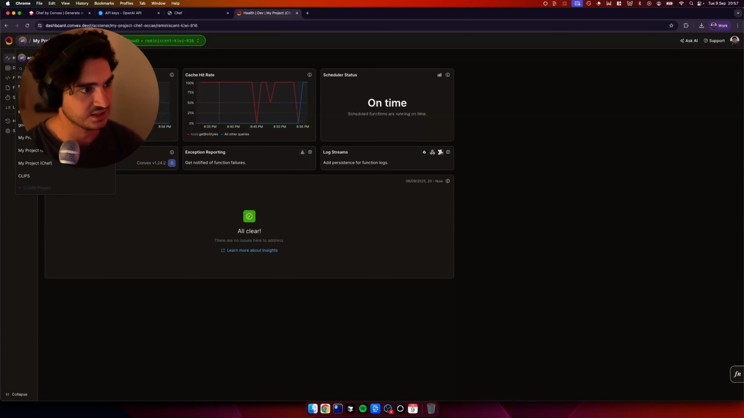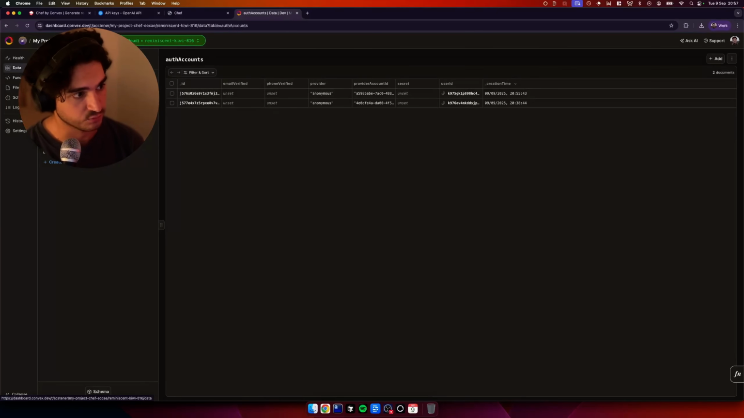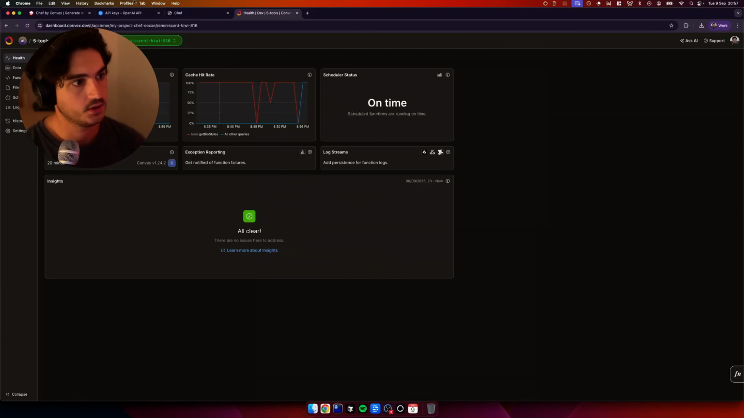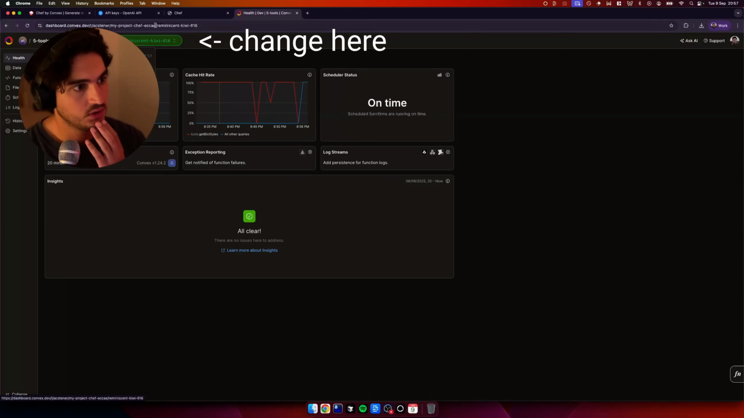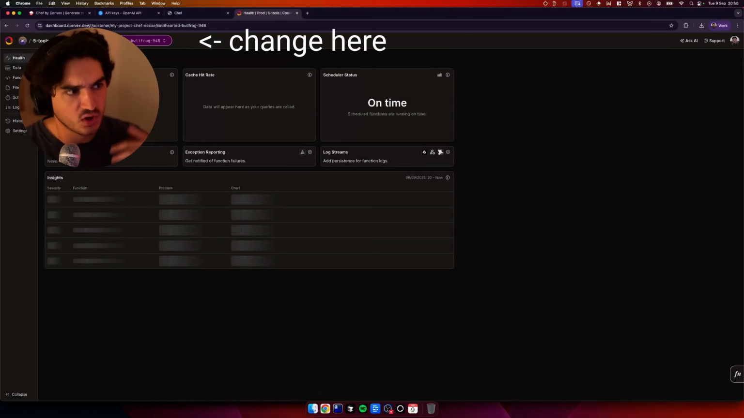So we can change that name if we come to settings, because I'll tell you what, I've got a lot of projects called Convex Chef. We'll call that 5 tools. That's fine. And then what we're going to do here is come to production, and now we've got the development cloud, which we're doing now, and then we've got the production.